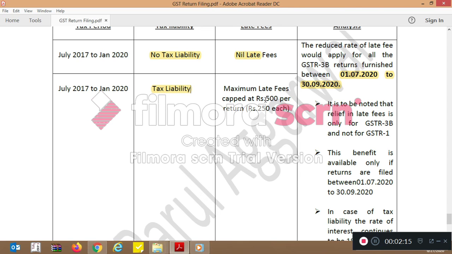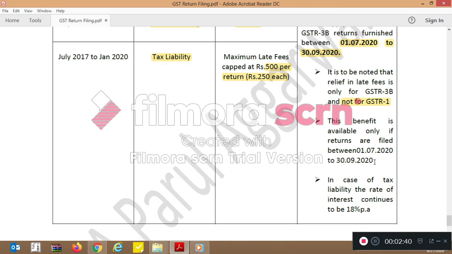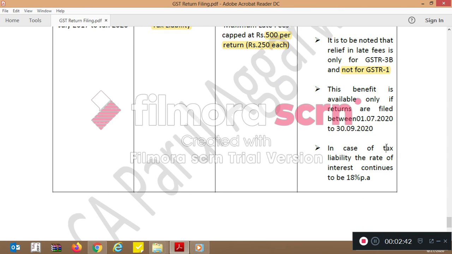What needs to be noted over here is that the reduced late fees would apply for GSTR 3B returns furnished between 1st July 2020 and 30th September 2020. For those who have paid the late fees earlier, there will be no relaxation. And it is to be noted that relief in late fees is only for GSTR 3B, not for GSTR 1. In case there is a tax liability, the rate of interest still continues to be 18% per annum.